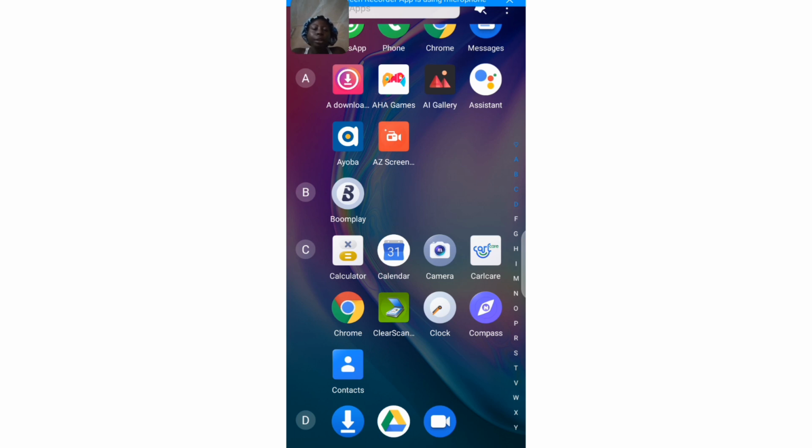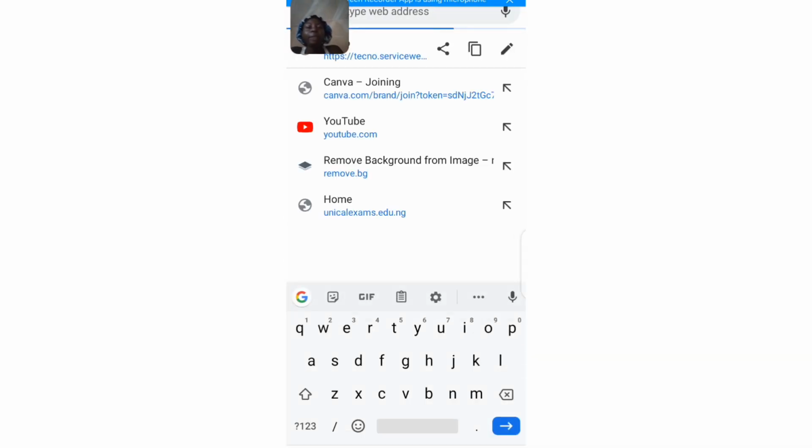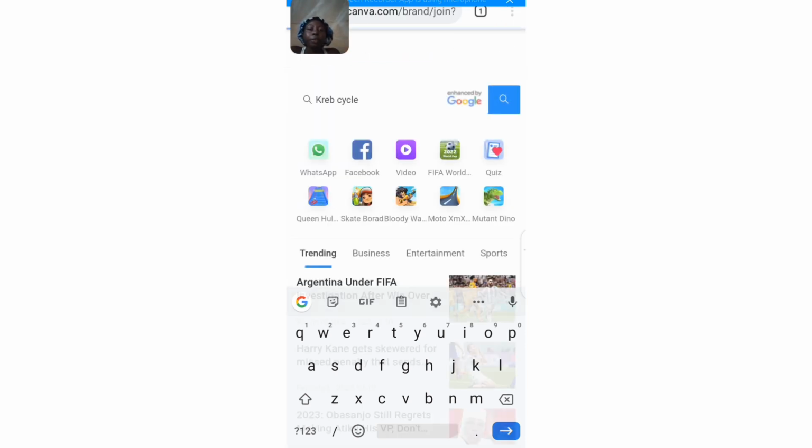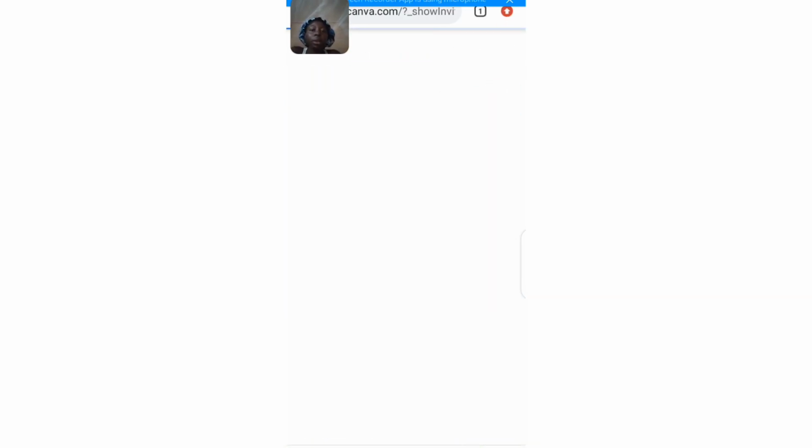As for Canva, there are 2 ways for you to make use of Canva. You can either install the app on your mobile phone, or you go to your Chrome browser, which is my preferred choice. You go to your Chrome browser and search for canva.com. The site's already logged in on my phone, so I don't need to search for it. Just go to canva.com and wait for it to load.